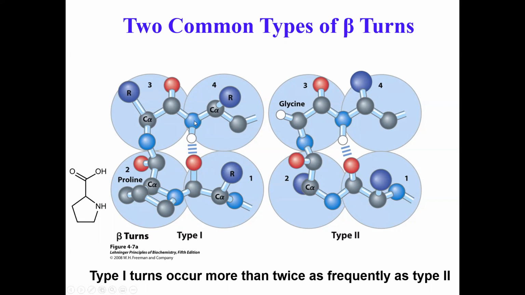There are type 3 turns as well, beta turns, but they're not that common. Now, you may be curious to know, what about gamma turns? It turns out that there are gamma turns, and gamma turns are typically comprised of 3-residue turns instead of 4-residue turns. They involve hydrogen bonding between the carbonyl of the first residue and the amide nitrogen of the third residue. That would be an example of a gamma turn.